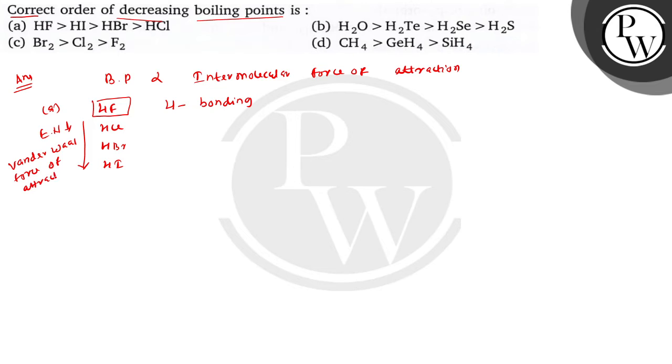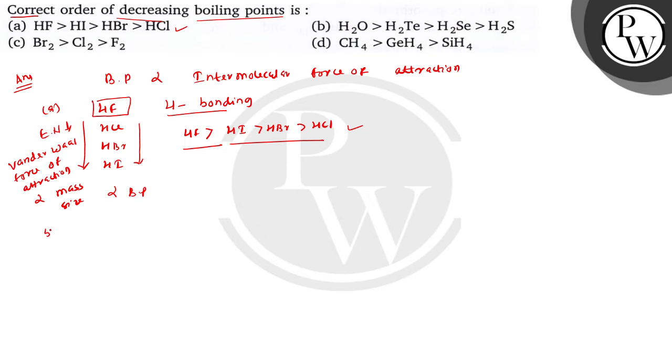It is the van der Waals force of attraction, and this is directly proportional to the mass and size. Greater the mass and greater the size, greater will be the van der Waals force of attraction and greater will be the boiling point. So if we compare HCl to HI, HI will have the highest boiling point, then HBr and then HCl, based on van der Waals force of attraction. But when hydrogen bonding comes in, this is the stronger force of attraction, so HF will have a higher boiling point than all of these. So this is the correct decreasing order of boiling point that is given in the question.